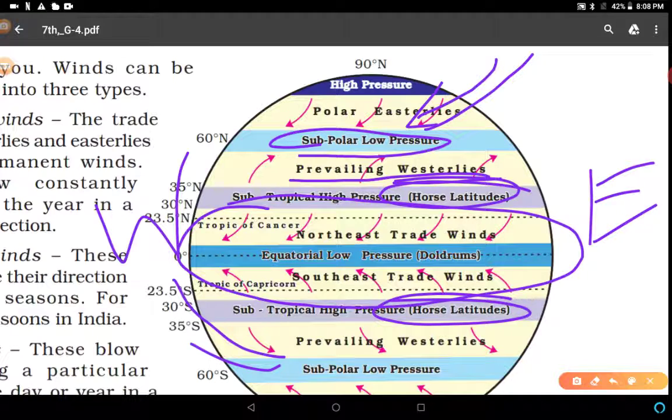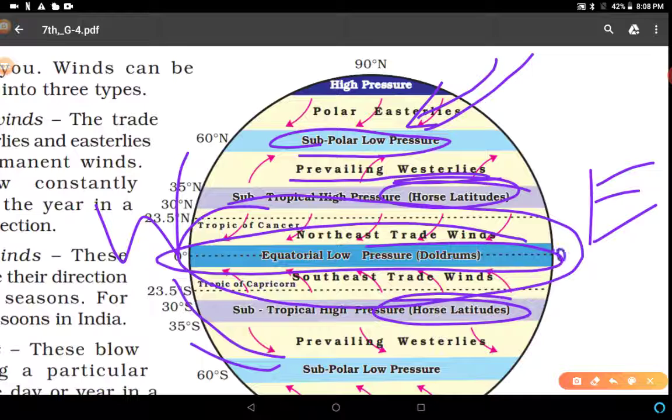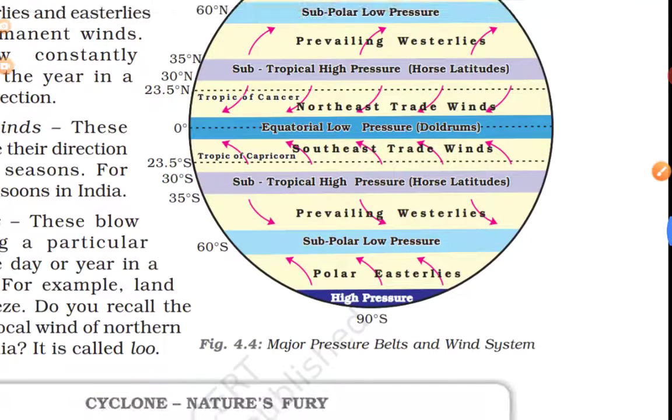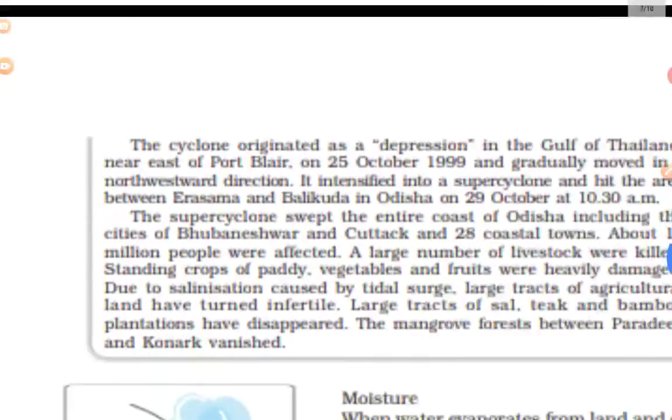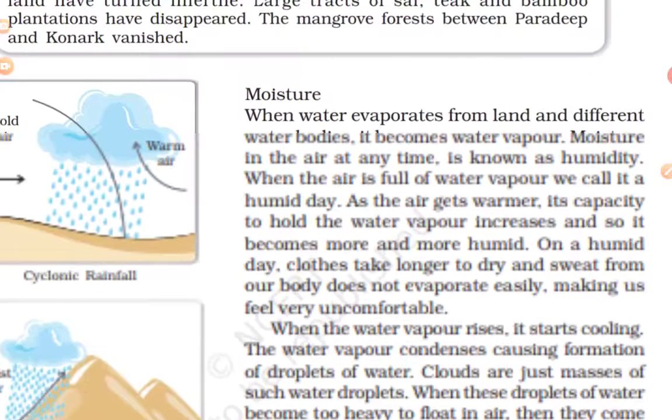And this is the doldrums, a very low pressure area, because this is the equator. On this latitude, 0 degree latitude, sun rays fall directly and create a hot region in this particular area. So this is a low pressure area, known as the doldrums. After that, the next topic is moisture.